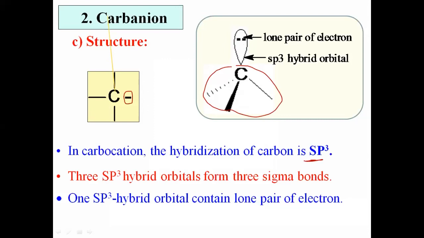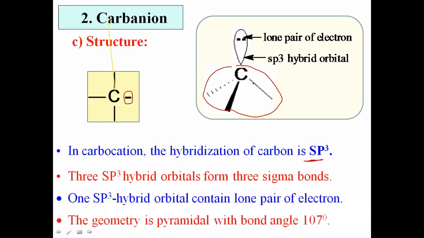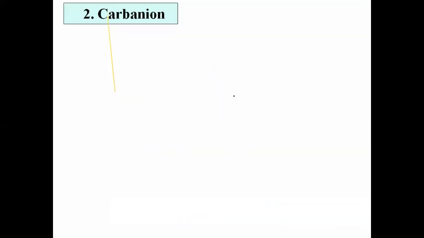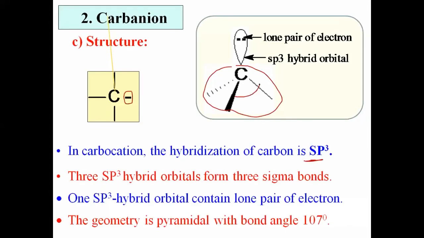And here that species looks like a pyramid. Just like the ammonia molecule, here also the carbanion looks like a pyramid. Hence, the geometry is pyramidal, and this bond angle is 107 degrees. Okay, this is the bond angle, 107 degrees. This is about the structure of the carbanion.